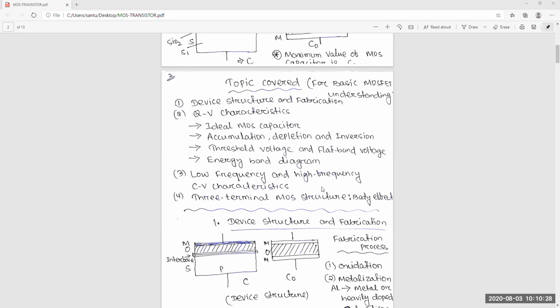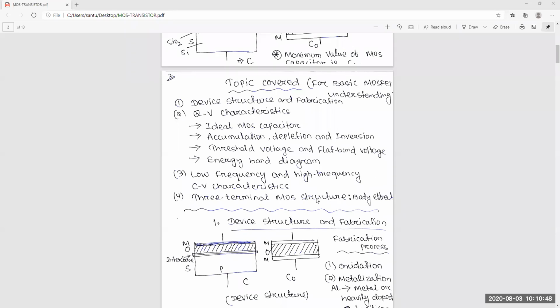After that, once you are clear about all these things, we'll go to the 4-terminal MOS device: source, drain, gate, and well. There you will calculate the current-voltage equations, then scaling and geometry, and other things. That we'll discuss.